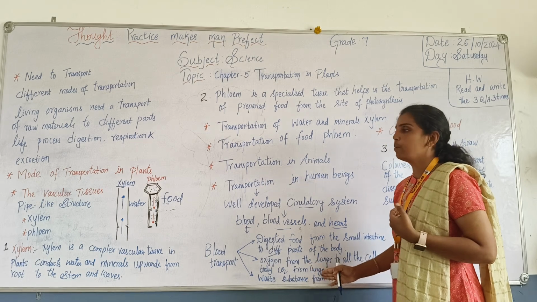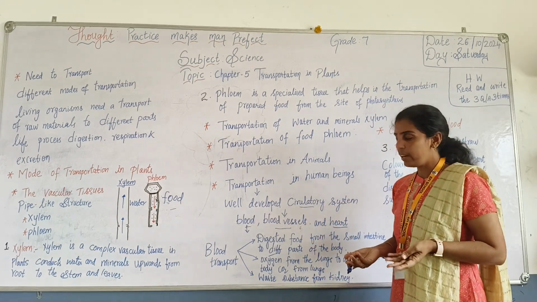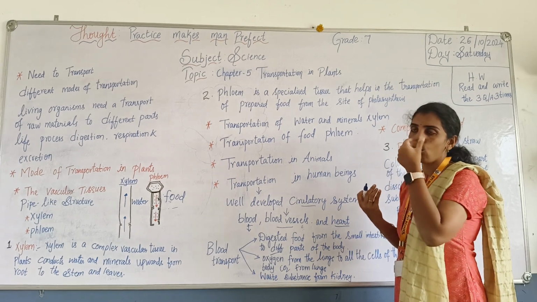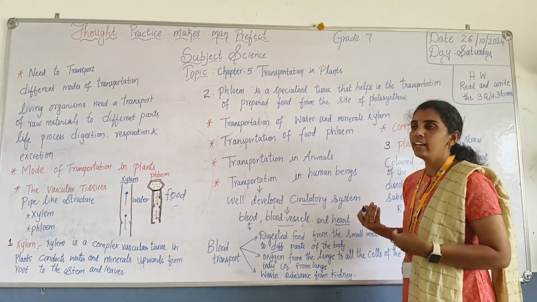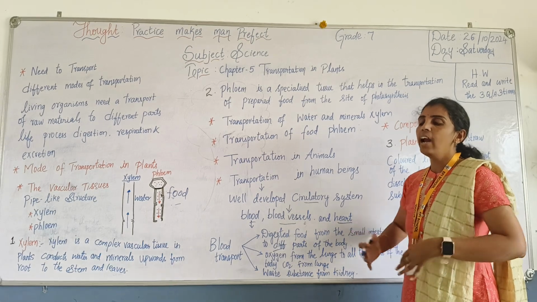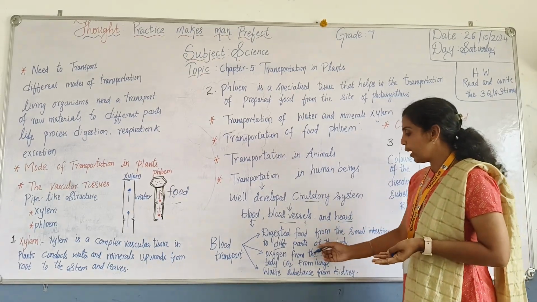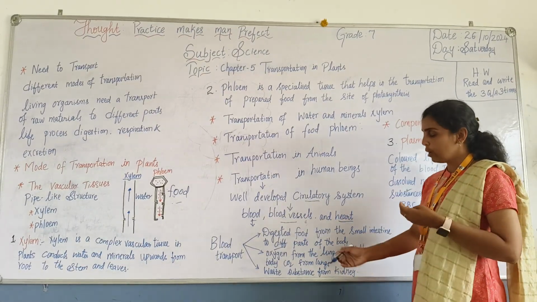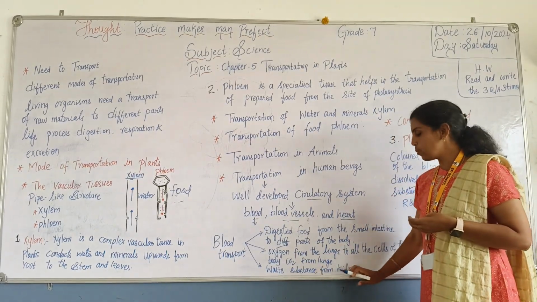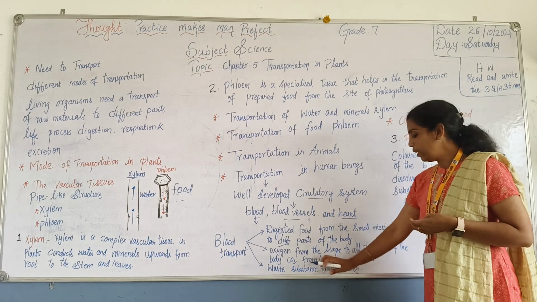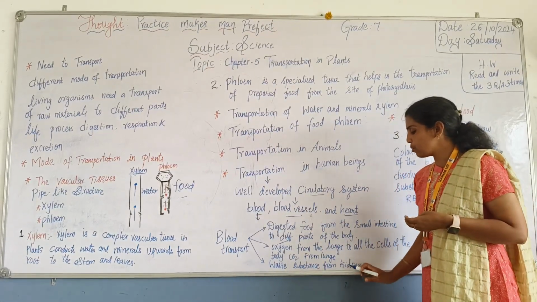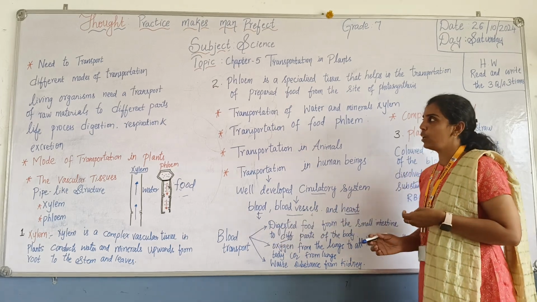Even the carbon dioxide goes from the lungs to the outside. So it takes in oxygen through the nose, carries it to the lungs, and the carbon dioxide gas present comes out with the help of this blood transport. And the last one is that the waste substances from the kidney are also removed by blood transportation.